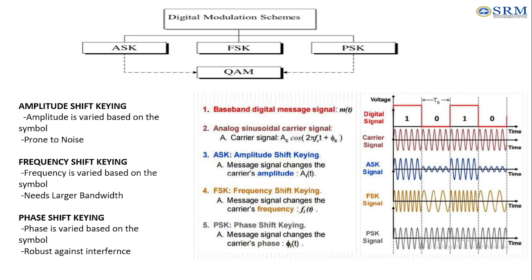If you come to FSK, the carrier signal changes based on the input signal. The carrier signal frequency will be changed with respect to one and zero. For input signal one, it will operate at one frequency, and for zero, it will operate at another frequency. That is what we call FSK. But for PSK, for input signal one, it will be operated at one phase, and for input signal zero, at another phase. For example, for one, it will be operated at 0 degrees, and for zero, there will be a phase reversal of 180 degrees. That is what we call PSK.